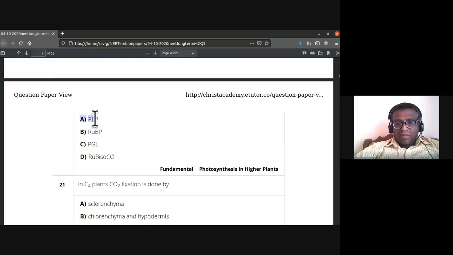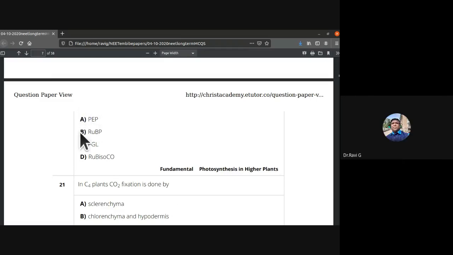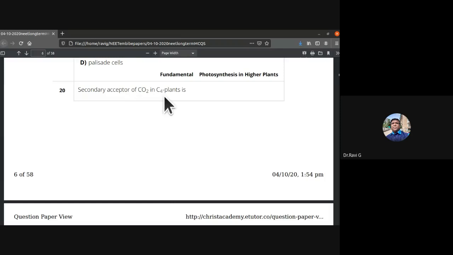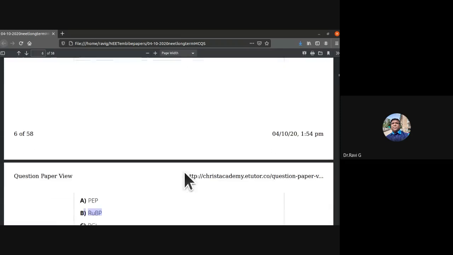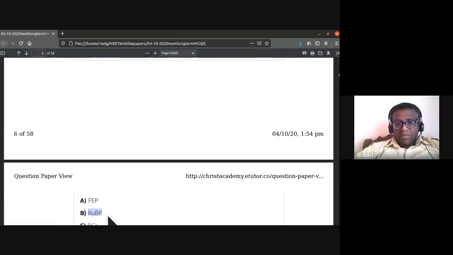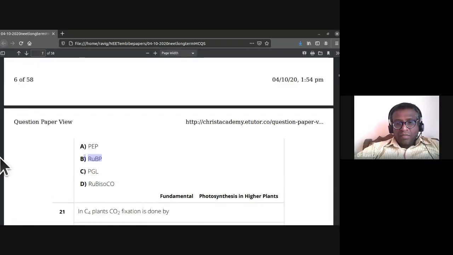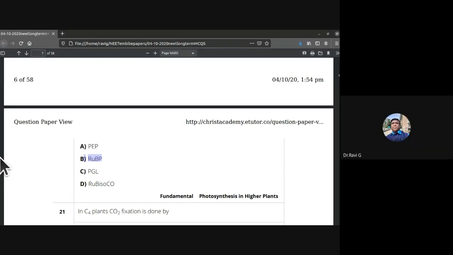I don't know, this probably is a confusing part of it. To me, maybe it is typographical. RuBP is the answer. They are asking for the secondary acceptor. Primary acceptor of carbon dioxide is phosphoenol pyruvic acid. Secondary acceptor is RuBP. Your answer key has a typographical error. RuBP is the answer. B is the answer for 20th, not A.